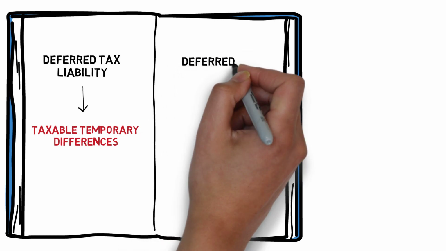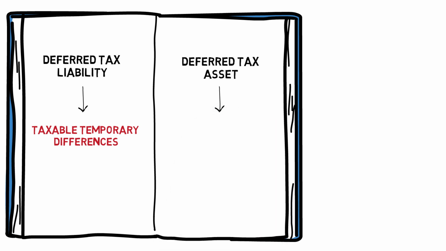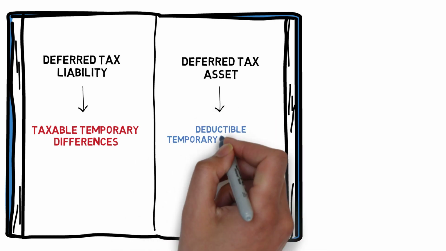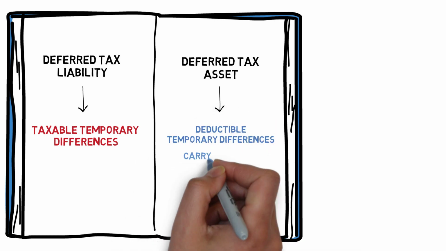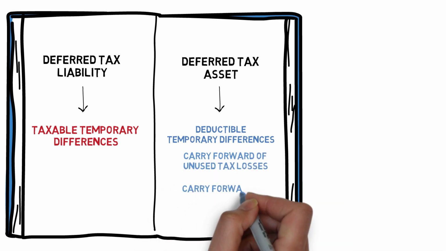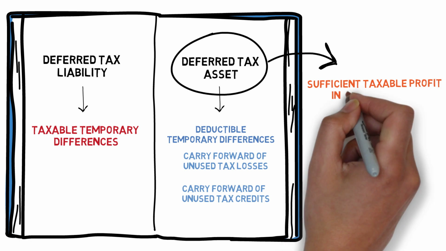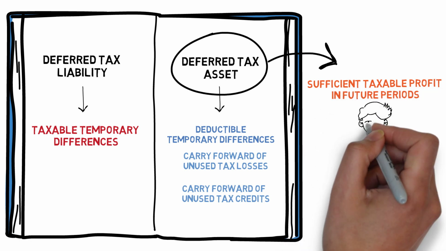And deferred tax assets are recognized in cases where there are deductible temporary differences, where there is carry forward of unused tax losses, and there is carry forward of unused tax credits. Deferred tax asset is to be recognized when it is probable that sufficient taxable profit will be available in the future periods.